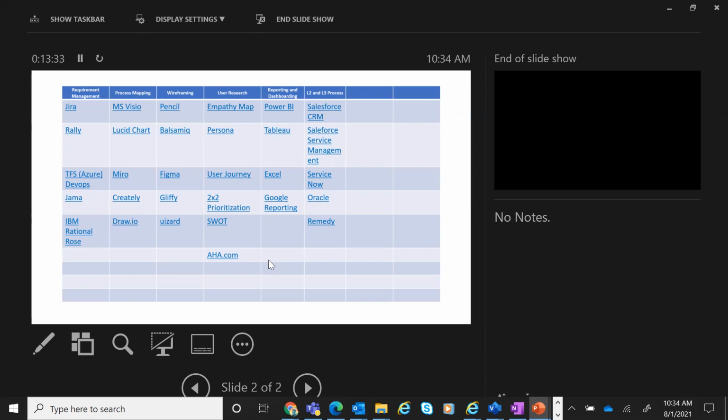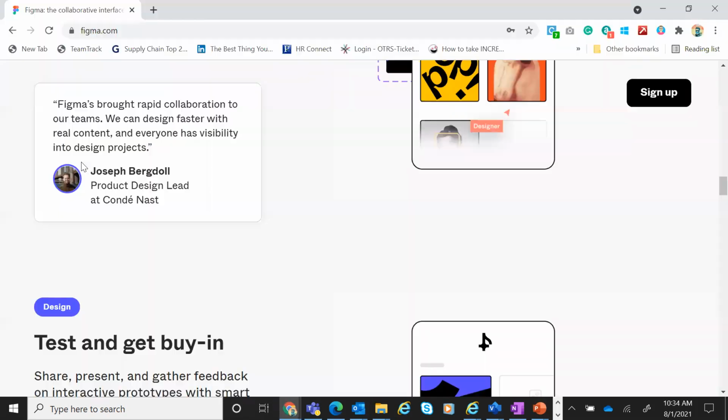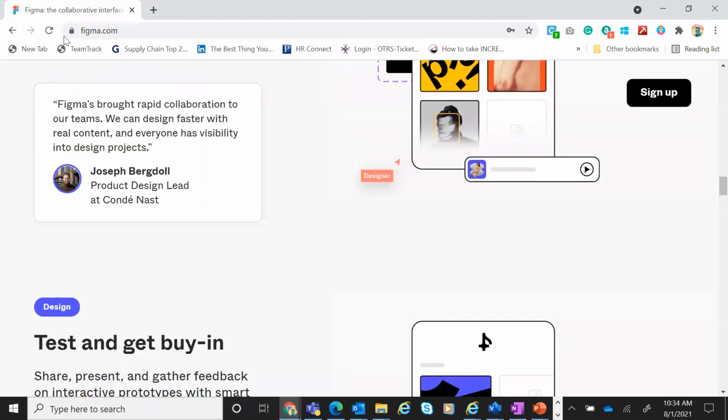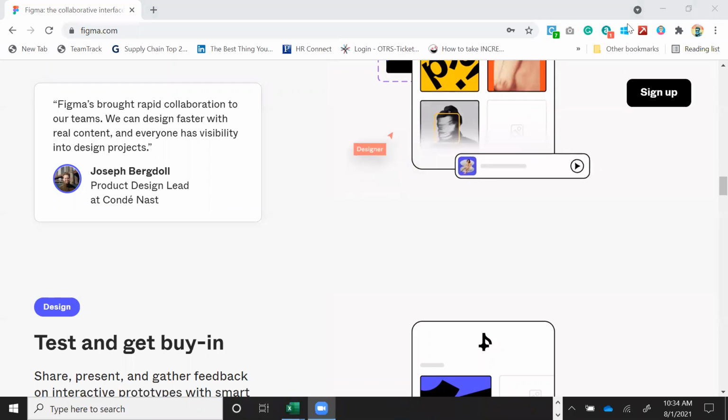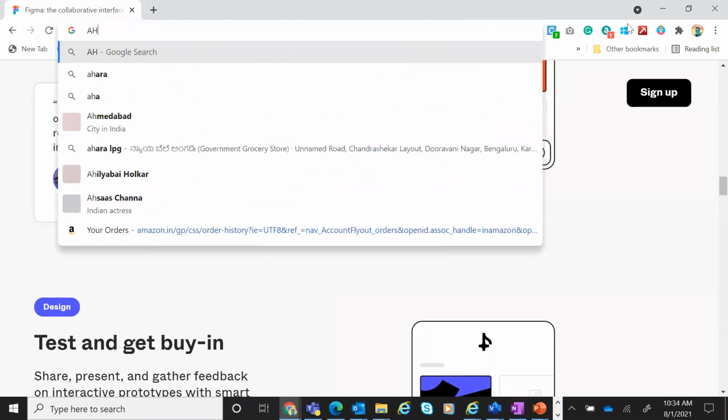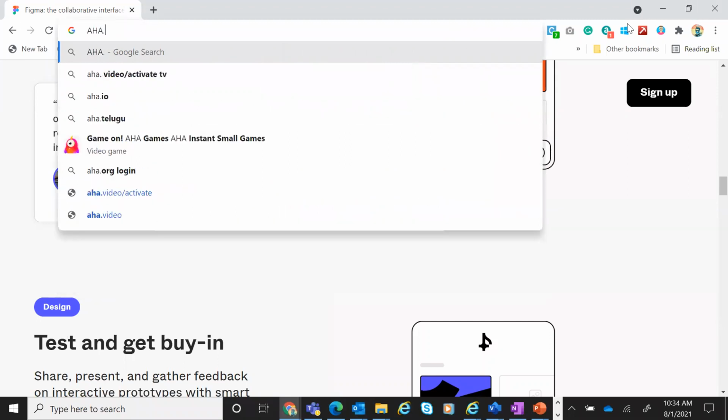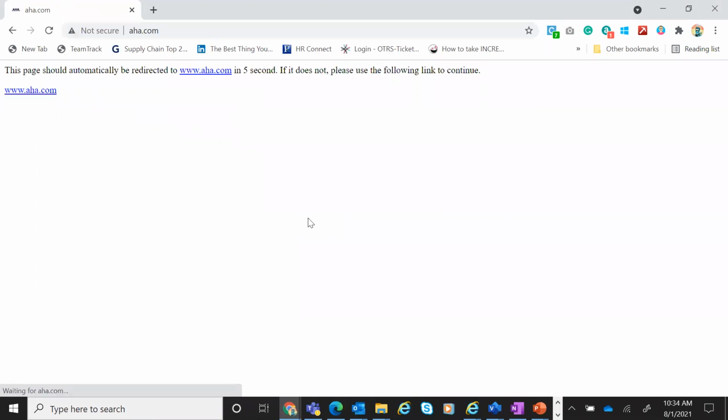SWOT analysis is very basic. Another tool you can try out if you are interested in product management is aha.com. I'm deliberately not getting too much into product management fundamentals because as a business analyst, the goals are something different. But there's AHA software where you can learn how to build better roadmaps, personas, etc. Everything is there. So if you're somebody who wants to try that out, aha.com is, I think they also offer a trial version.